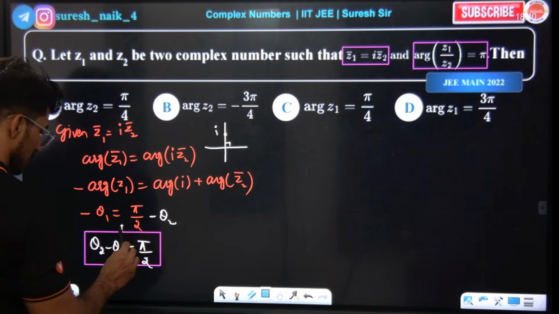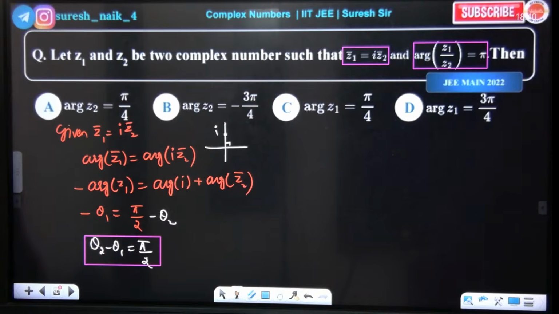Okay, wow. Yes or no? Theta 2 minus theta 1 is equal to pi by 2. So theta 2 is the argument of z2, so argument of z2 minus z1. Yes, pi by 2. Okay.